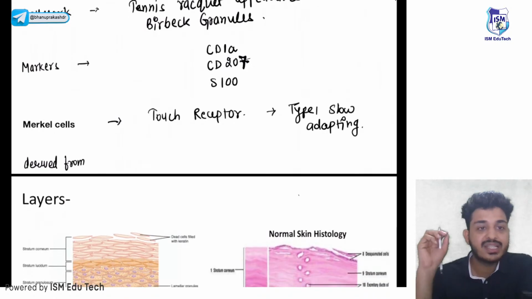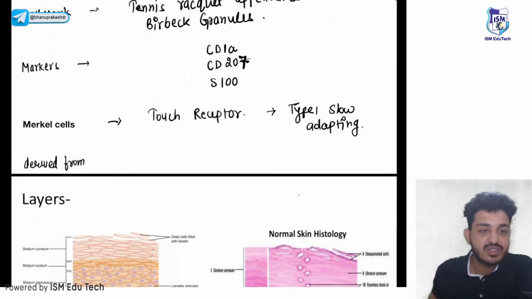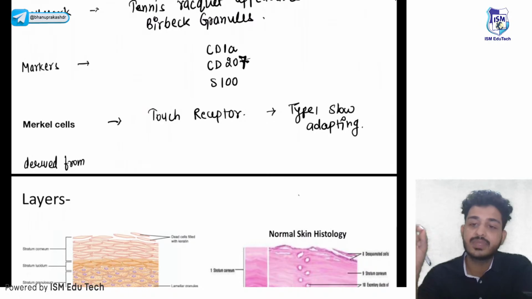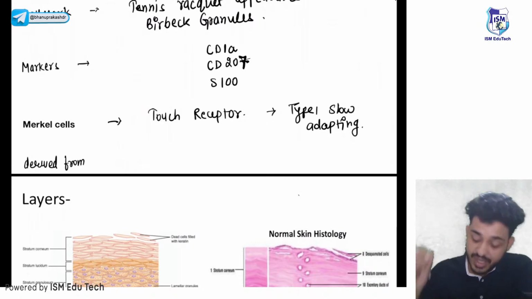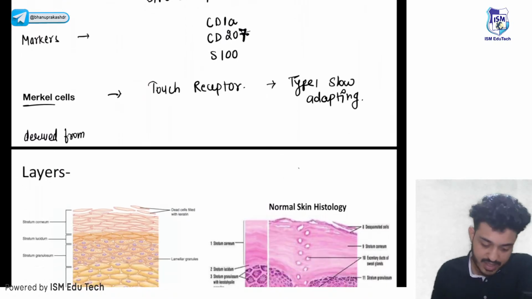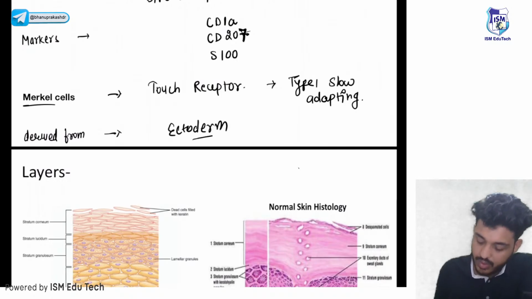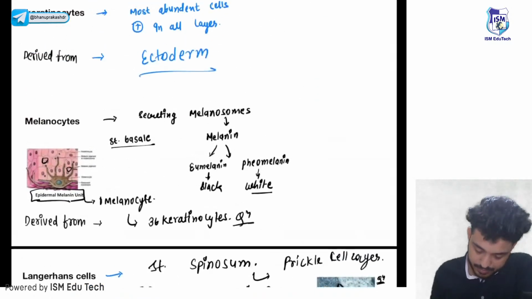One more thing from physio, that is your Meissner's corpuscles. Remember, Meissner's corpuscles are present in which layer? Dermis. In epidermis we are having Merkel cells. They are derived from, again, ectoderm.